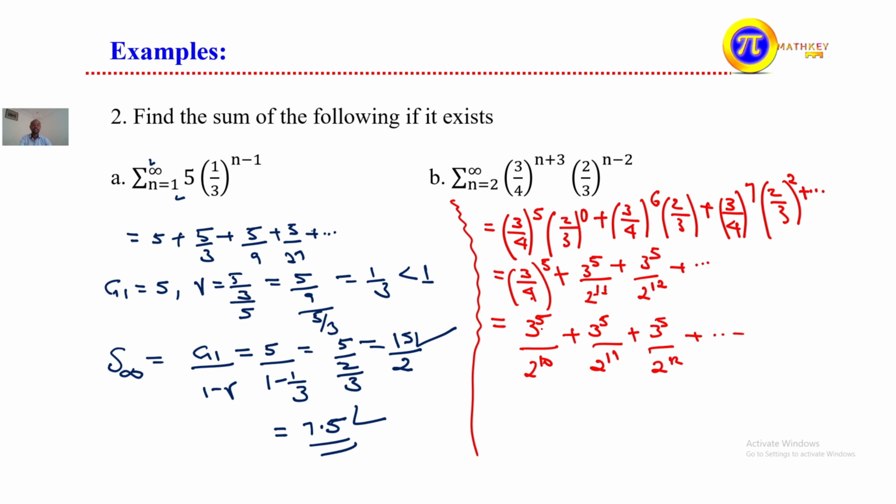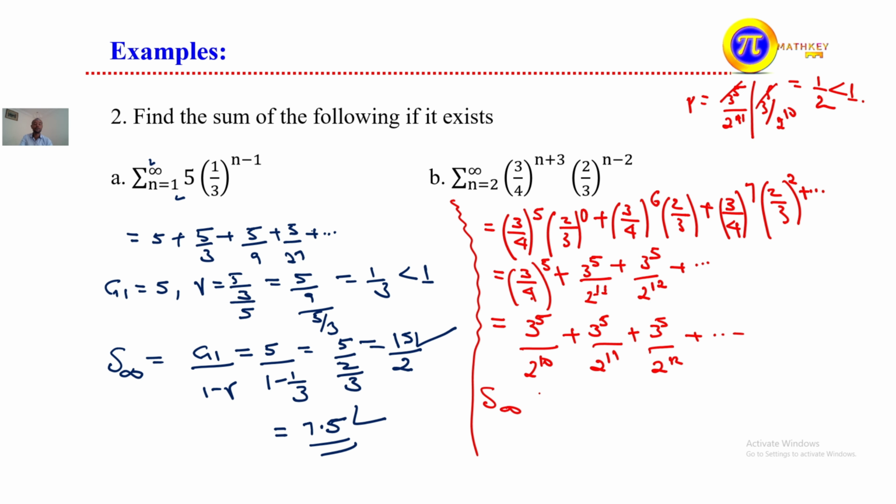When we observe here, we take the ratio of them. We see 3 to the power of 5 in all cases, so to get the common ratio, we take the quotient: 3 to the power of 5 divided by 2 to the power of 11, divided by 3 to the power of 5 divided by 2 to the power of 10. The 3 to the power of 5 cancels, and 2 to the power of 10 over 2 to the power of 11 is 1 over 2. Similarly, 3 to the power of 5 divided by 2 to the power of 12 divided by 3 to the power of 5 divided by 2 to the power of 11 is still 1 over 2. So r is less than 1.